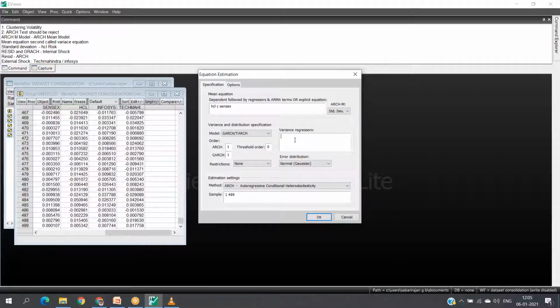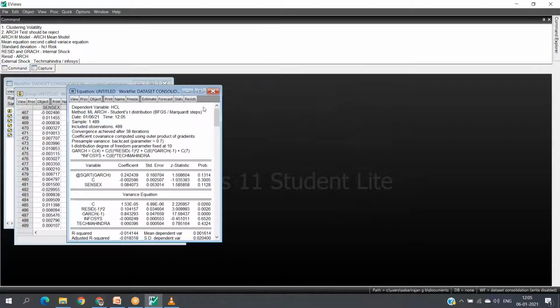In case you have, I have another two observations which belong to the same industry, that is IT, which I am including here: Infosys and Tech Mahindra. And for error distribution, Student's t with fixed degrees of freedom, where the parameter default is 10. In case you are using a version less than 11, this option won't appear. Okay, then again I am giving OK. I got this result.